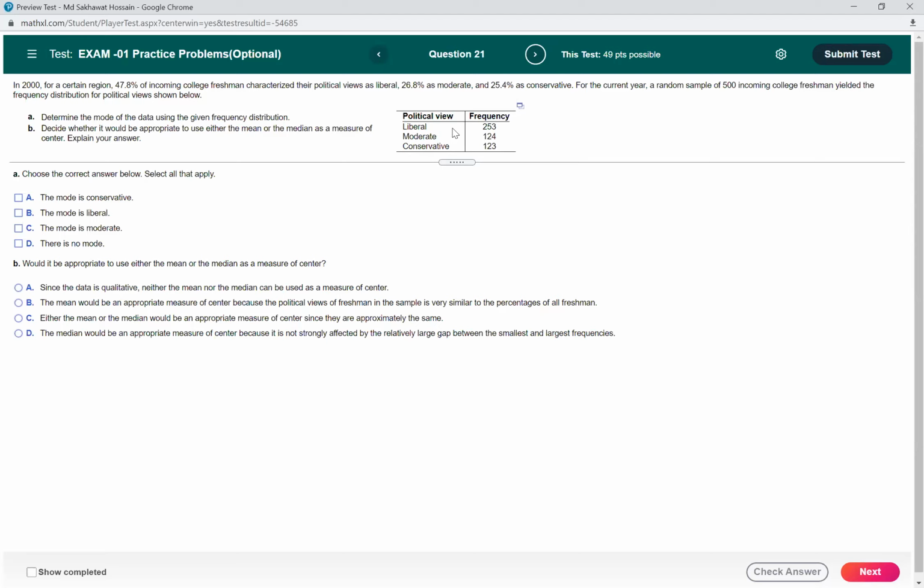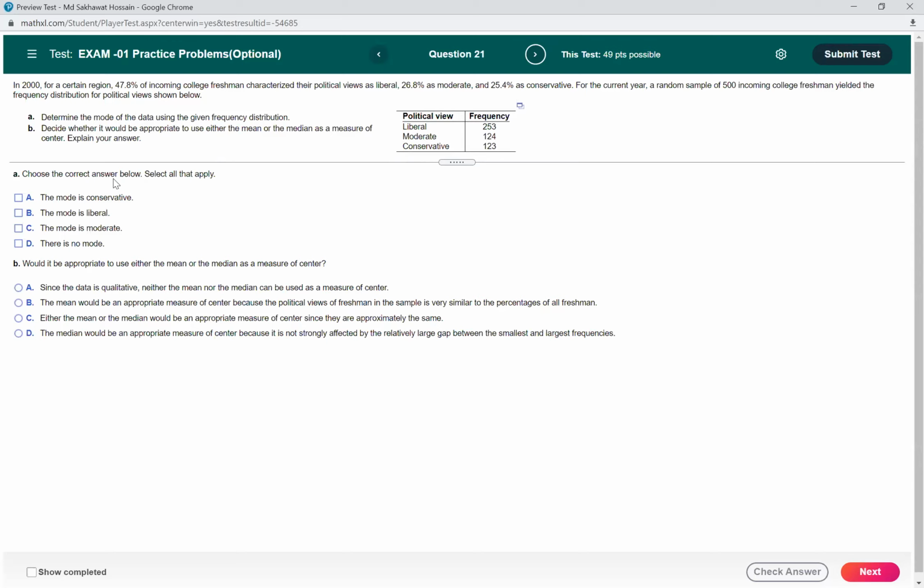So we have three political views: liberal, moderate, conservative. So we have three categories. First we need to determine the mode of the data using the given frequency distribution.